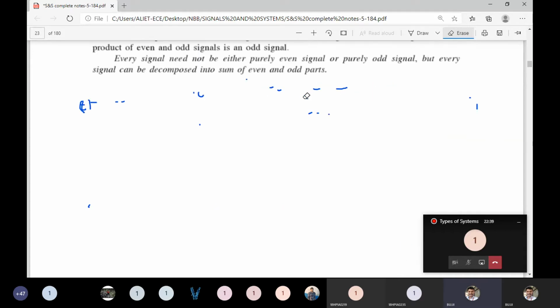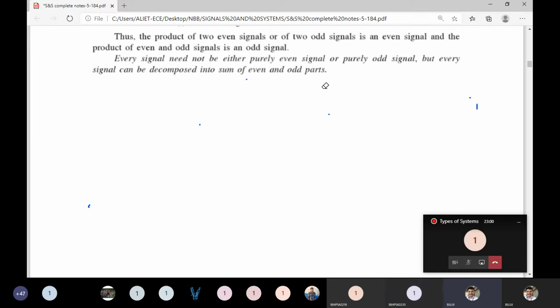Okay, next we will see the linear. What are the linear characteristics? When is a system said to be linear? If it satisfies the following conditions. What are the conditions? It must satisfy the principle of superposition and homogeneity. Homogeneity means scaling. If the input is scaled, the output is also scaled. That is homogeneity. Okay.